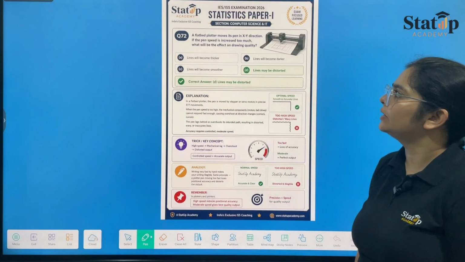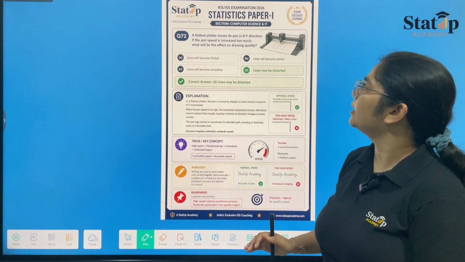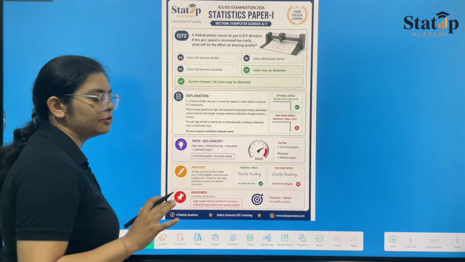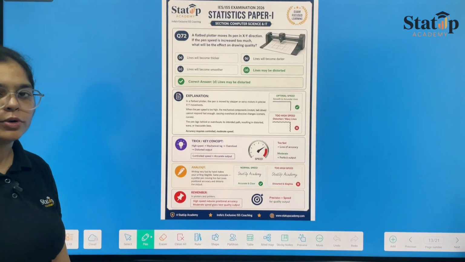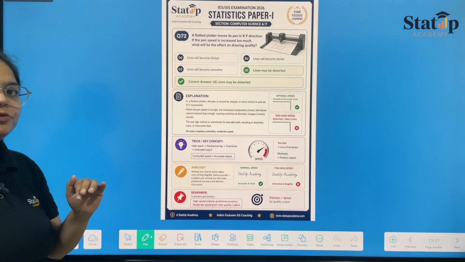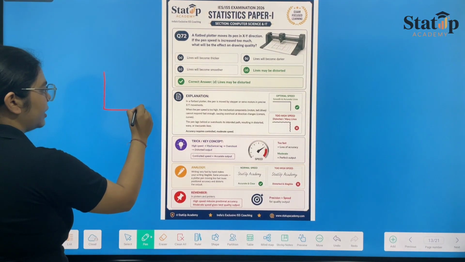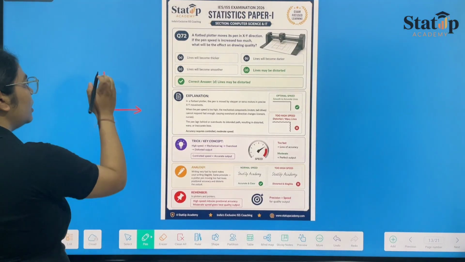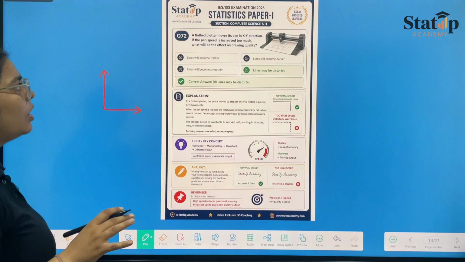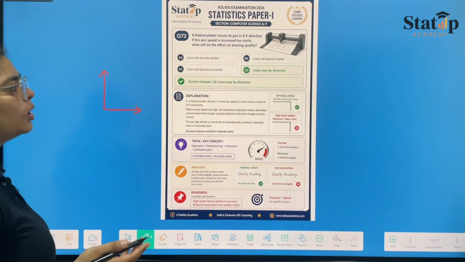Now question number 72, a flat bed plotter moves its pen in XY direction. We have understood many types of plotter in our courses. The flat bed plotter means that it only moves in X direction or Y direction, like this. The pen can only move vertically or horizontally. Otherwise, it cannot move anyhow. If the pen speed is increased too much, what will be the effect on drawing quality?